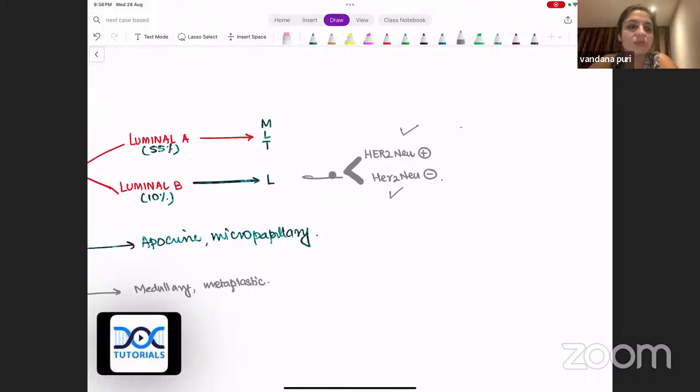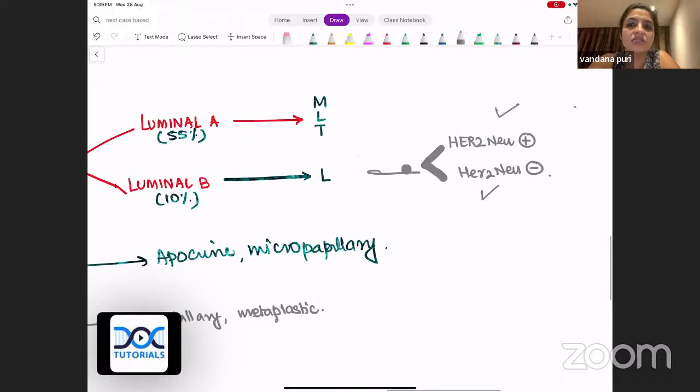Please remember, somebody can ask you which is the triple positive cancer. They are luminal B type cancers. Everybody should remember. And which cancers are luminal B type? They are grade 3 lobular carcinomas. I've written here, which are the luminal A cancers? They're usually mucinous, lobular, and tubular.